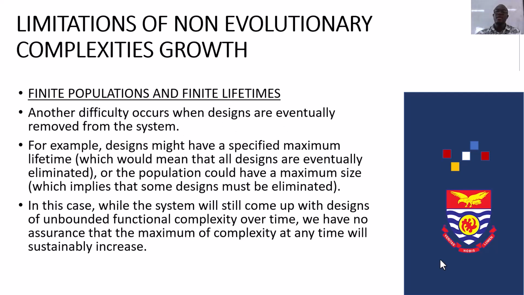Another difficulty occurs when designs are eventually removed from the system. For example, designs might have a specified maximum lifetime, which would mean that all designs are eventually eliminated, or the population could have a maximum size, which implies that some designs must be eliminated. In this case, while the system will still come up with designs of unbounded functional complexity over time, we have no assurance that the maximum of complexity at any time will sustainably increase.